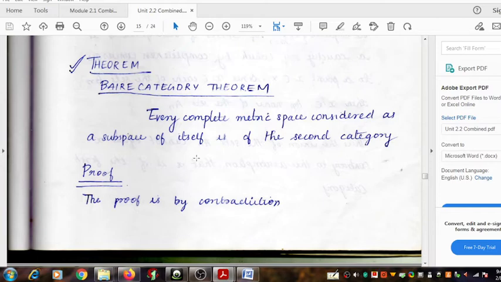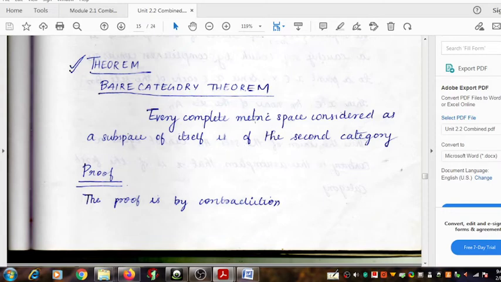The proof of the Baire category theorem. Once again let's go through the statement. Every complete metric space, considered as a subspace of itself, is of the second category.